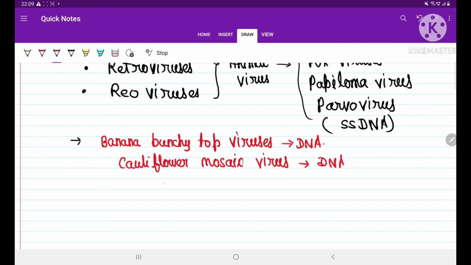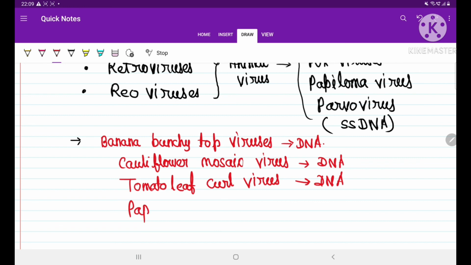Then tomato leaf curl virus, genetic material DNA. Papaya ring spot virus, this genetic material is RNA.